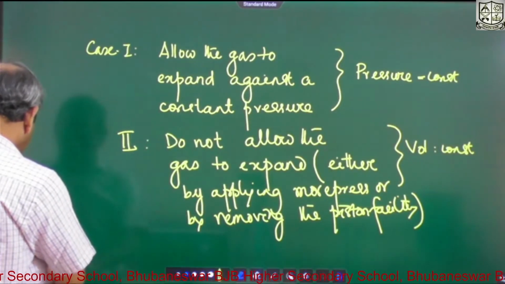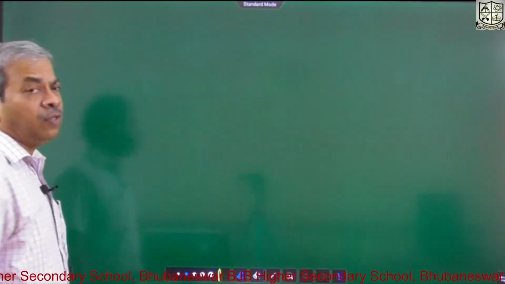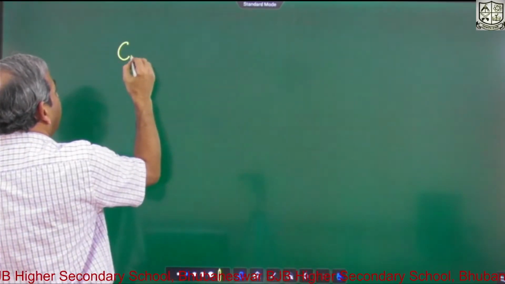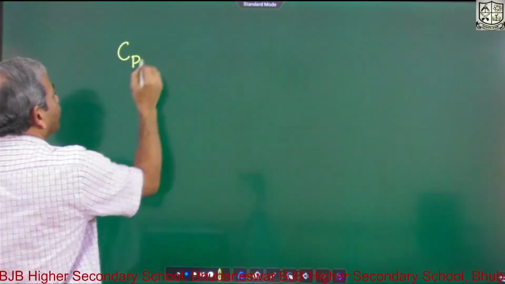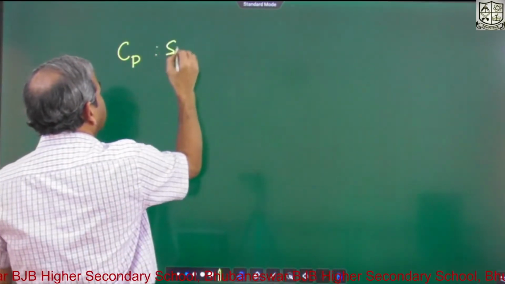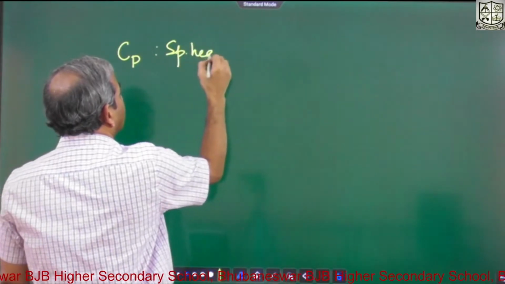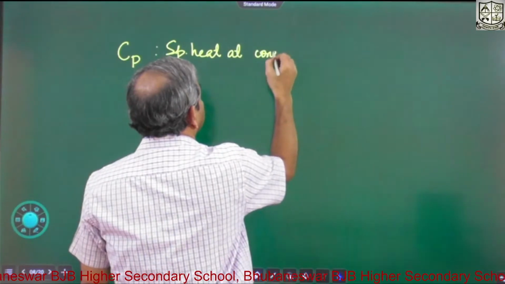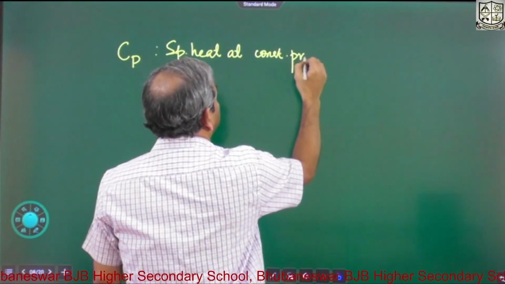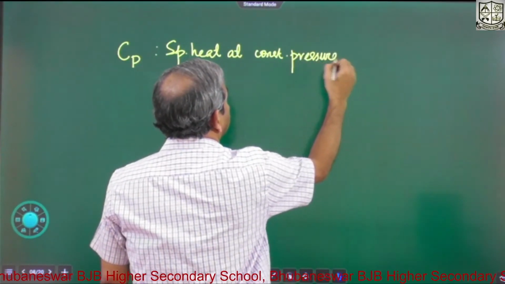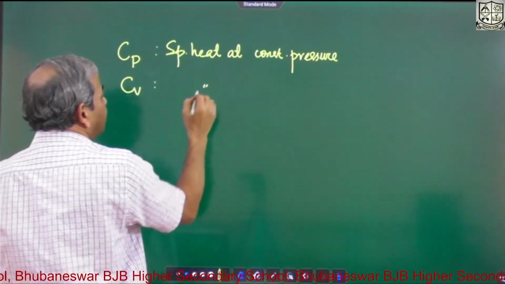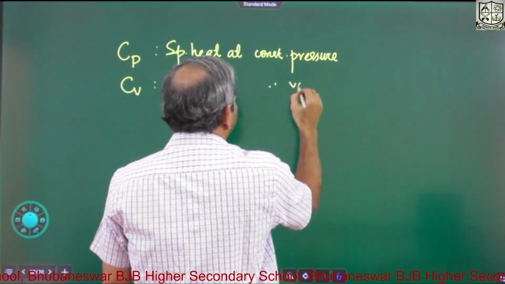So therefore, depending on the two cases, we define two specific heats of a gas. The first is specific heat at constant pressure. Then another one is Cv, specific heat at constant volume.